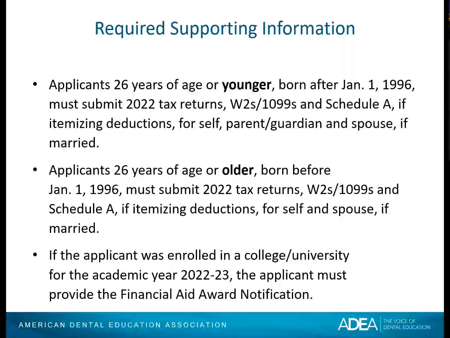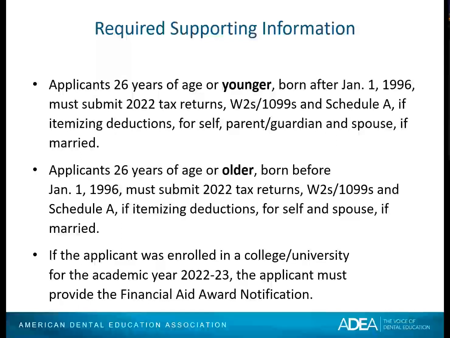So remember, if you're 26 years of age or younger and born after January the 1st, 1996, you must submit tax returns and other documents for your parent or guardian and your spouse if you are married.